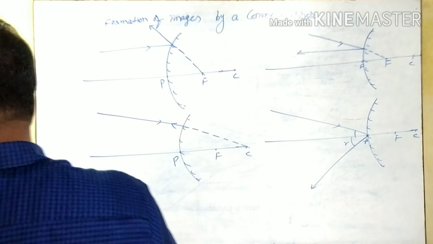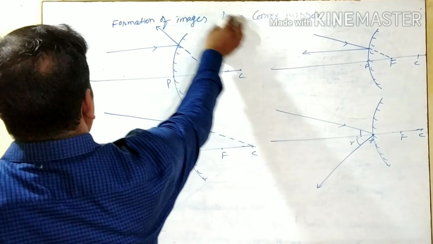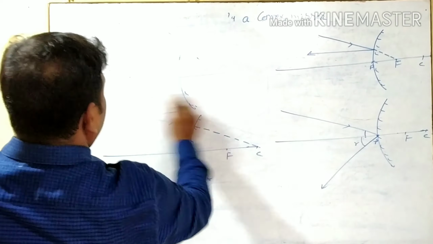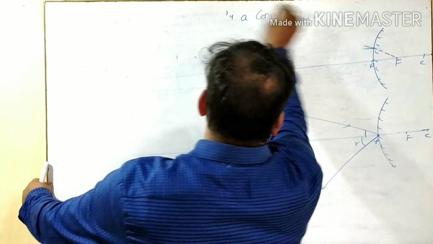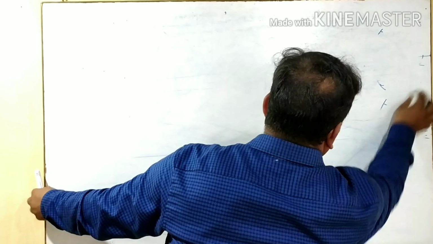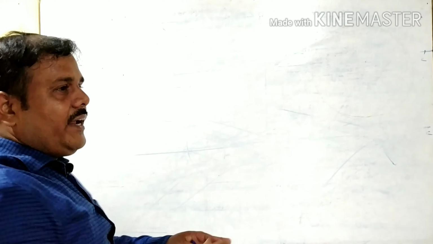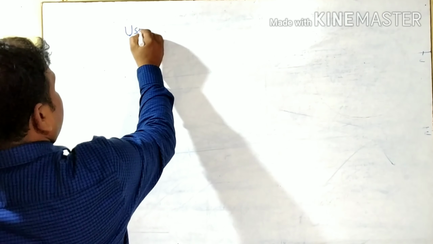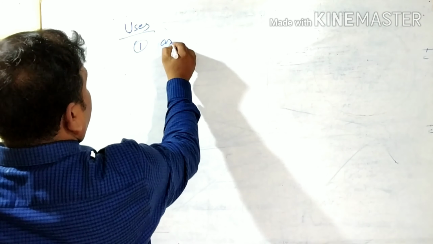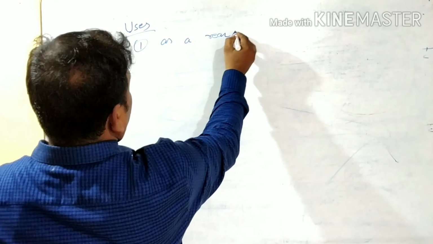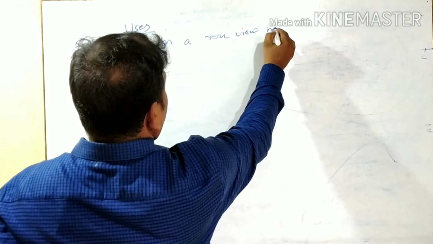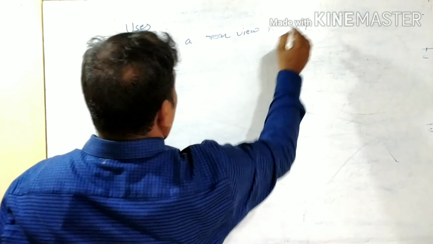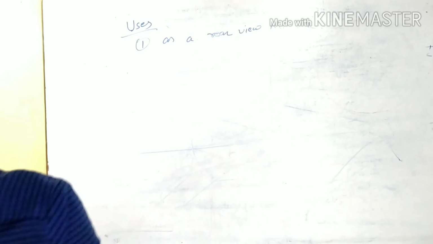Now we will study about the uses of the convex mirror. What are the uses? Here the first use, you know that we use it in vehicles. In vehicles they are the side mirror. So here in uses you can write as a rear view mirror, or you can write as a side mirror.